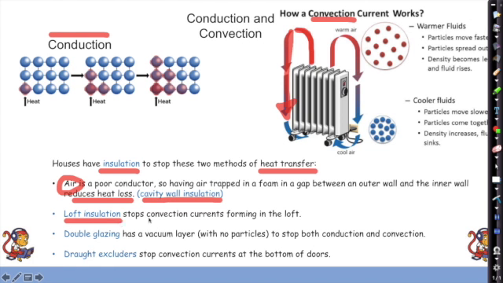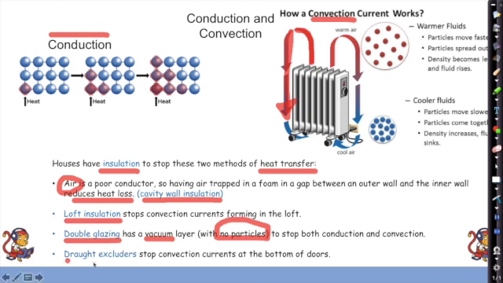Loft insulation, that's going to stop convection currents forming in the loft because you've got a layer of nice thick trapped air just above your ceiling. Double glazing has got a vacuum layer. Now vacuum is really important, you know, that's got no particles in it. So a vacuum, we're not talking about a vacuum cleaner, we're talking about a vacuum like you find in the emptiness of space. So that's going to stop both conduction and convection.